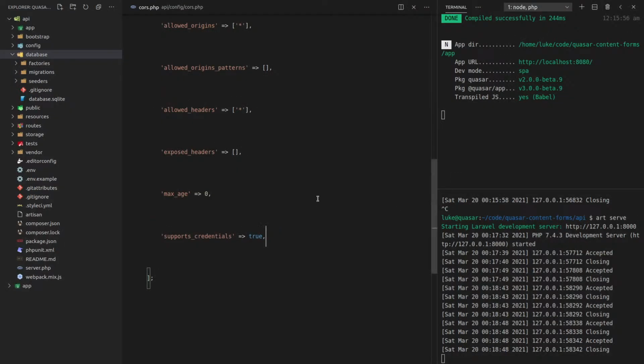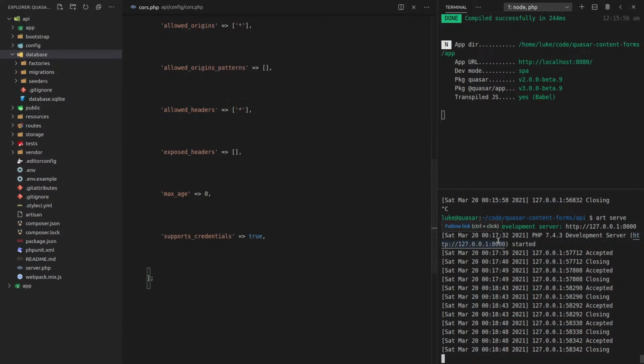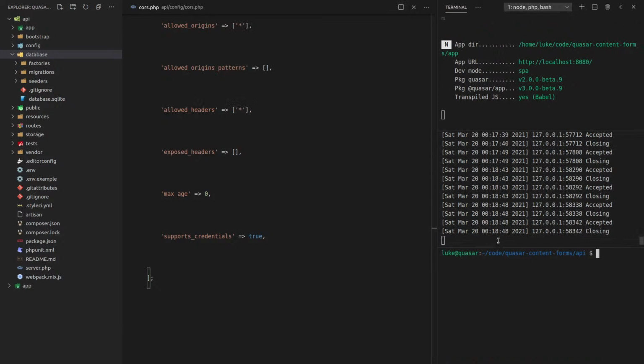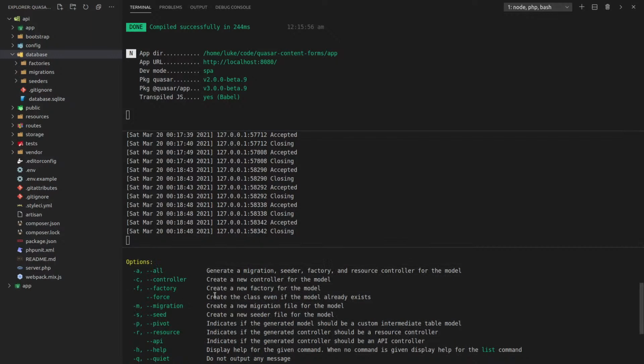Okay, so now let's see if we can actually just send a form. I'm going to create a dummy form. Now we actually get to do some fun stuff. Art make model, and I'm going to say help here. And let's just see what's available when you make a model.